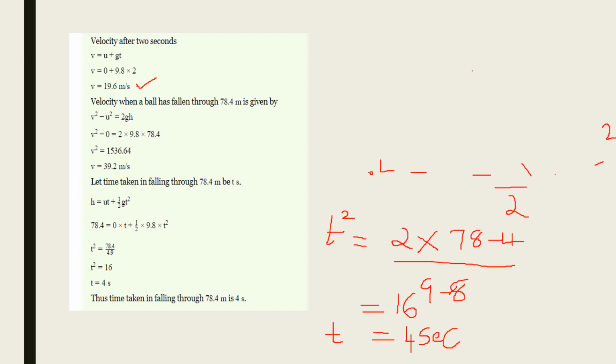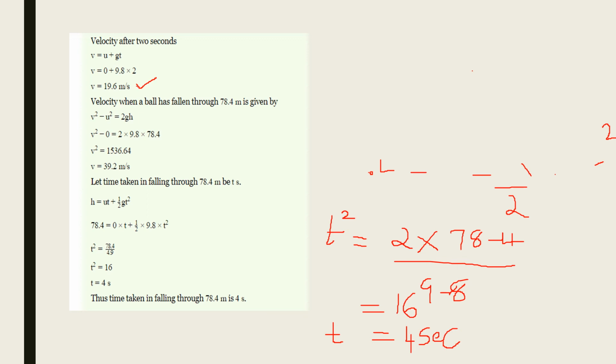So v, we are going to find out, the velocity by which it reaches 78.4 meter. Initial velocity when it drops is equal to 0, so v square is equal to 2 into 9.8 into the height, 78.4. You will get this value as 1536.64. You can even consider 9.8 as 10 also.